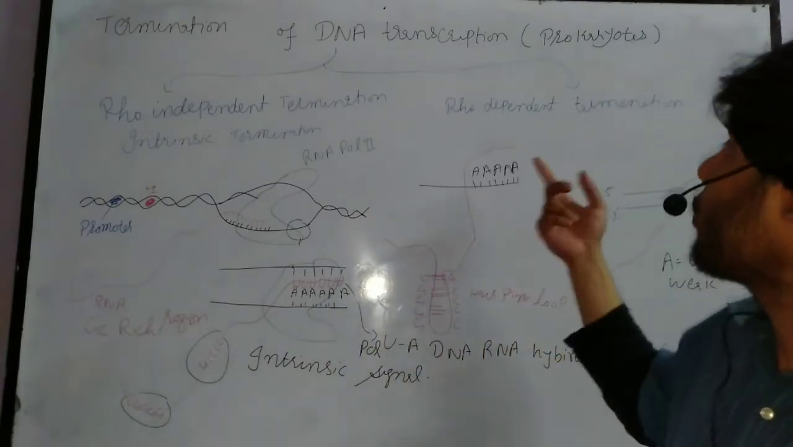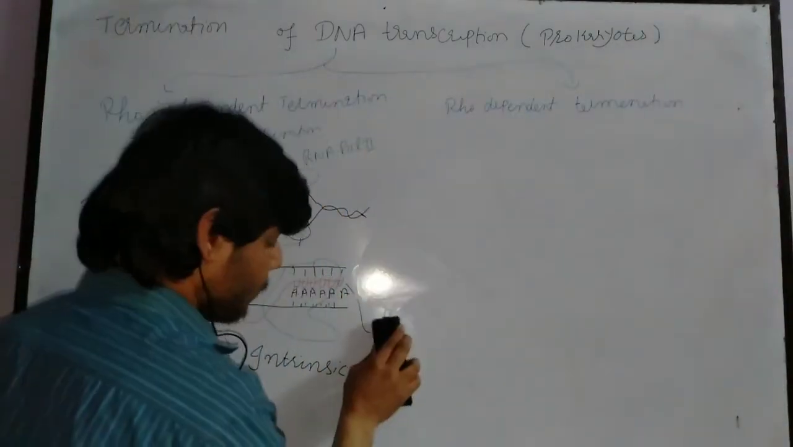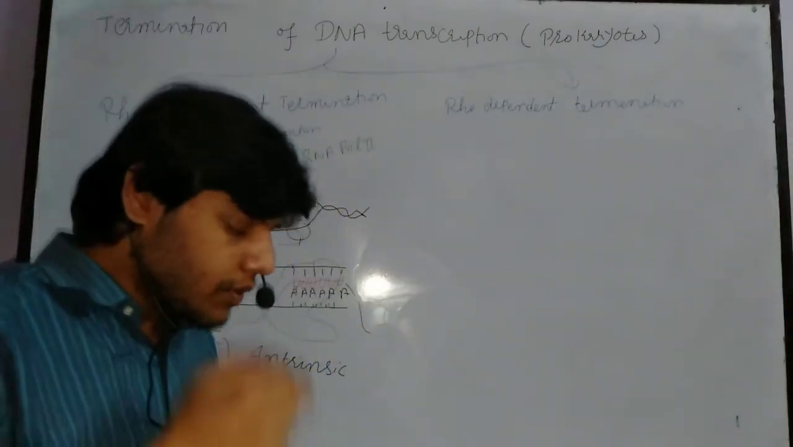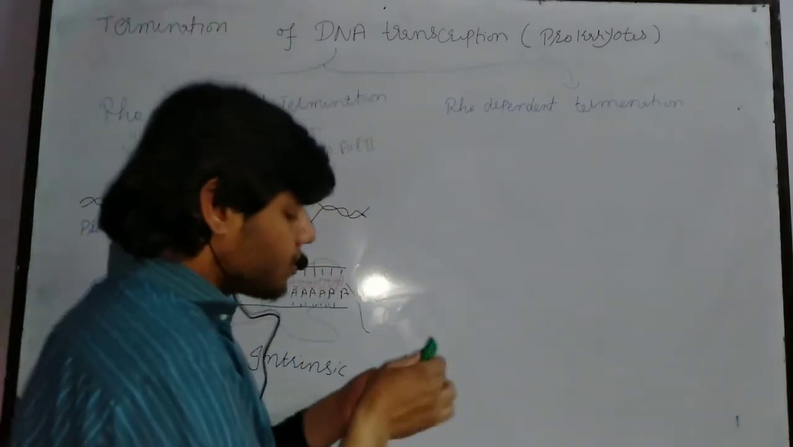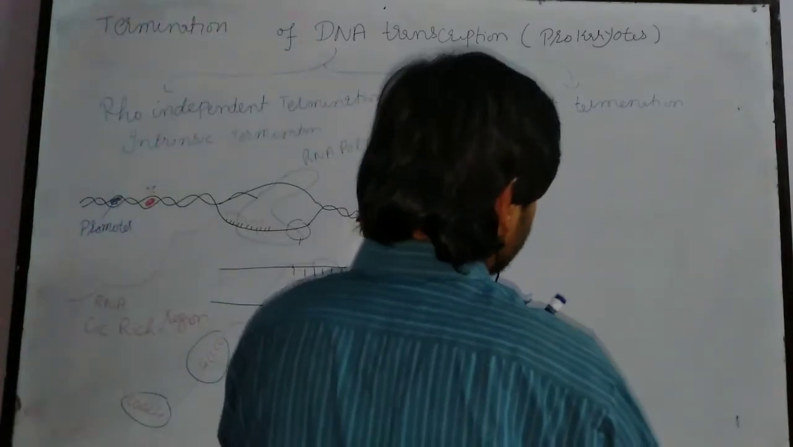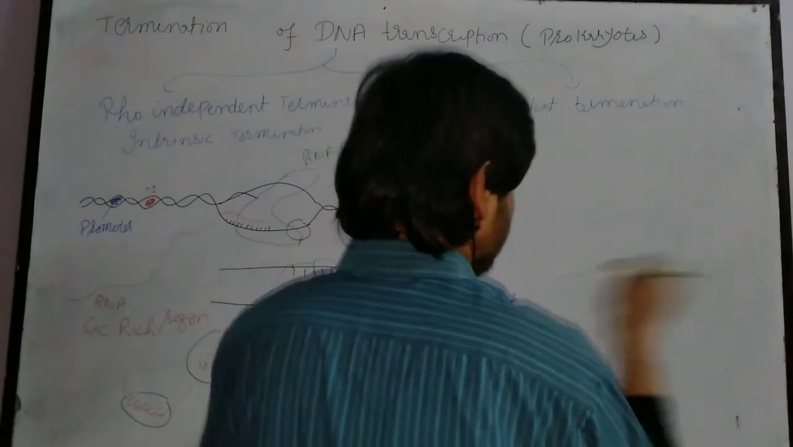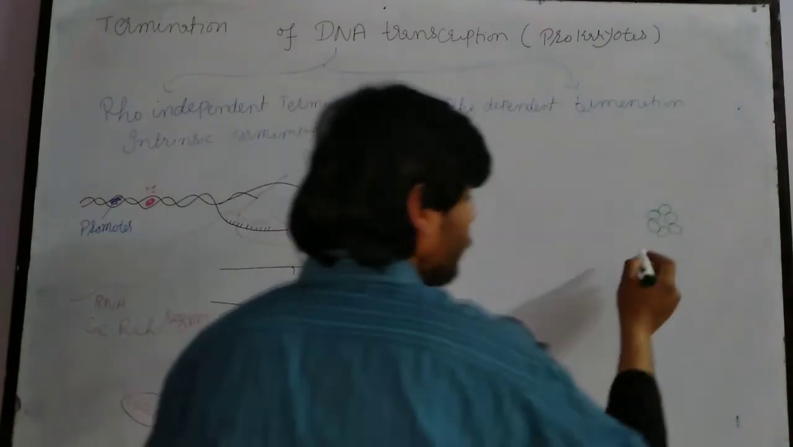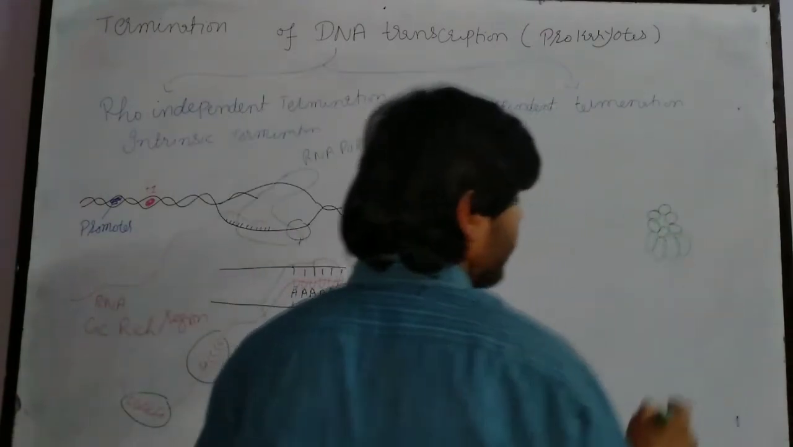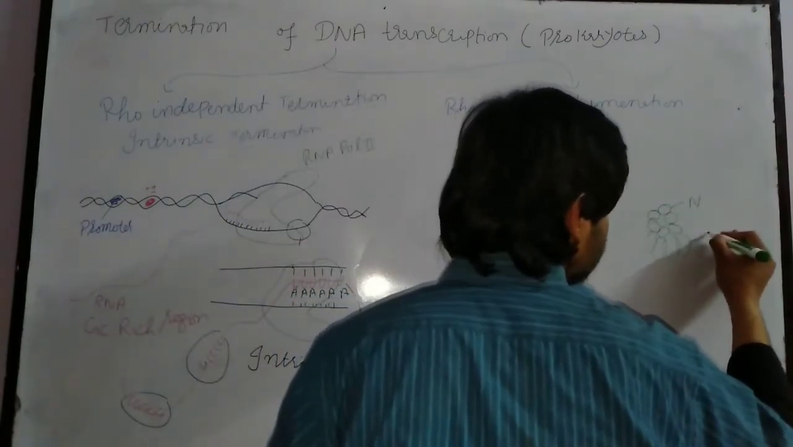Now let's explain the Rho dependent termination. Let me erase a little bit. What happens in Rho dependent termination? Again, in this case, we need a Rho protein. The Rho protein structure will be in this form, and it has two domains. One domain is called N, while the other domain is called C.